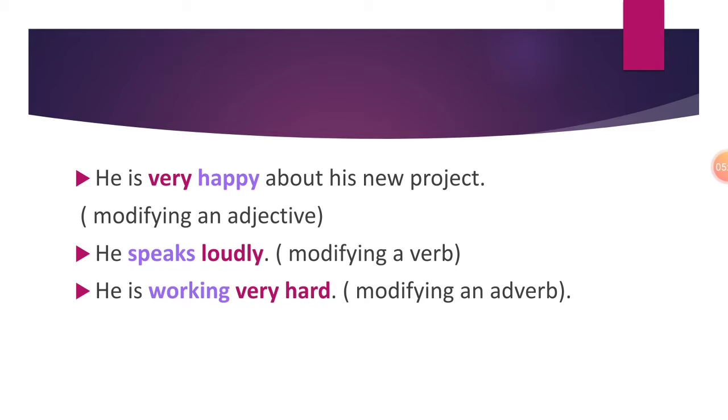So, very. Very is here modifying the adverb hard. So, what did we get here? An adverb is a word that modifies a verb or an action word, that modifies an adjective and an adverb as well. Okay, so this was adverb.